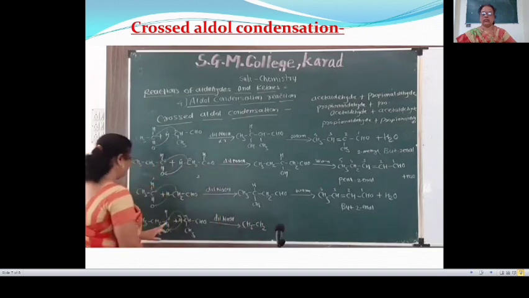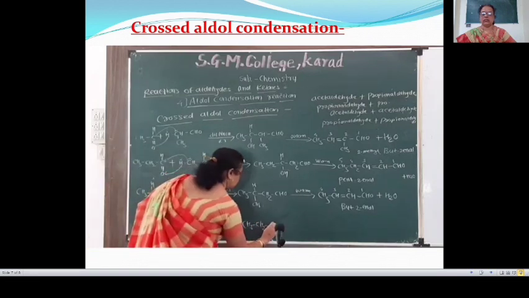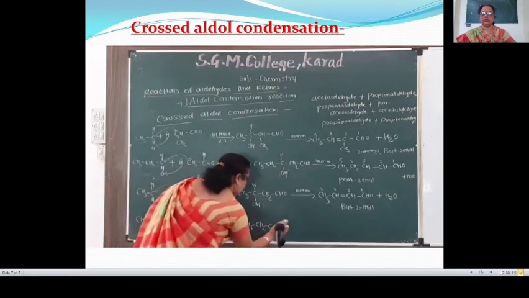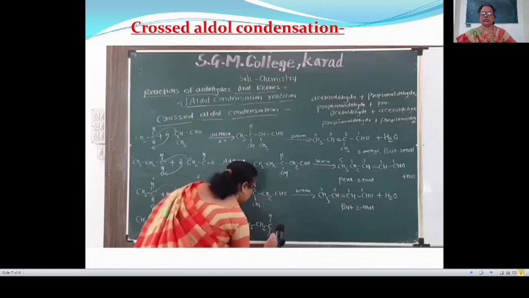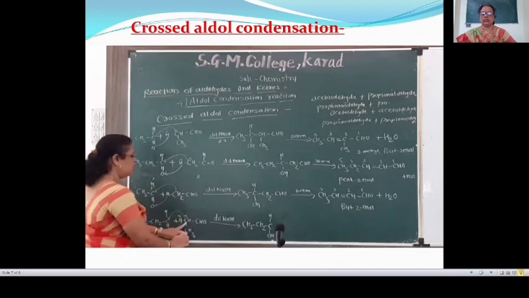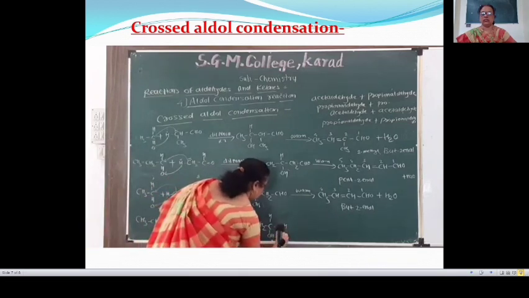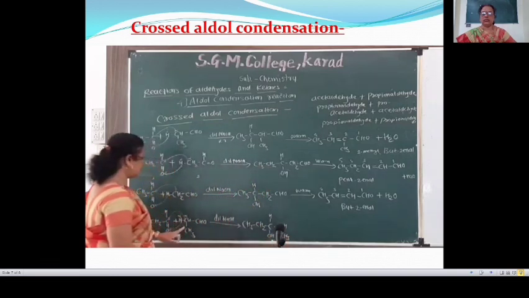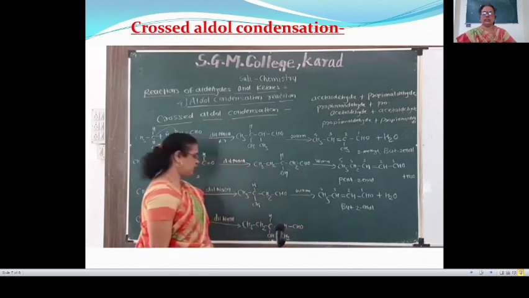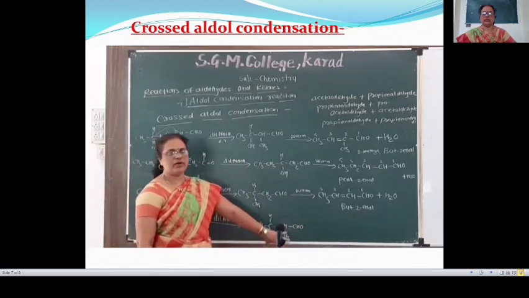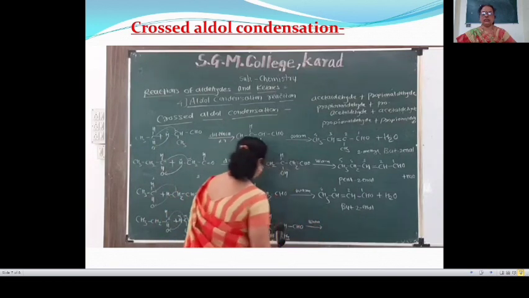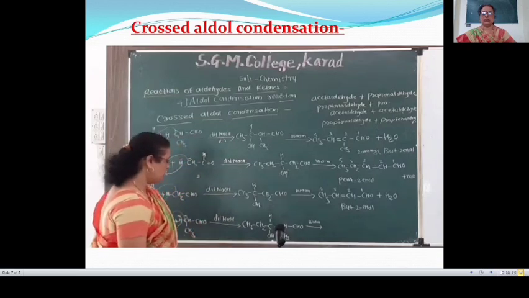Here CH3CH2CH(OH), then CH(CH3)CHO. Then on warming, this compound loses a water molecule for the fourth product.